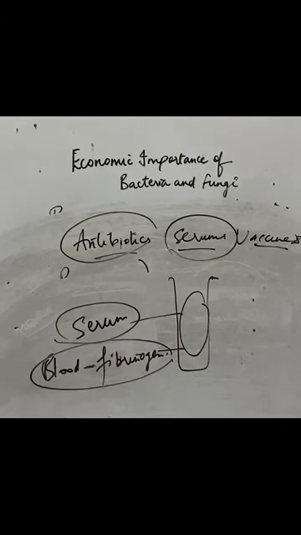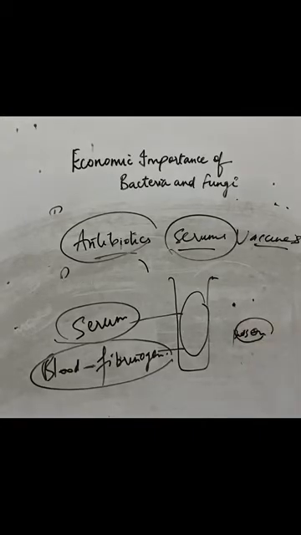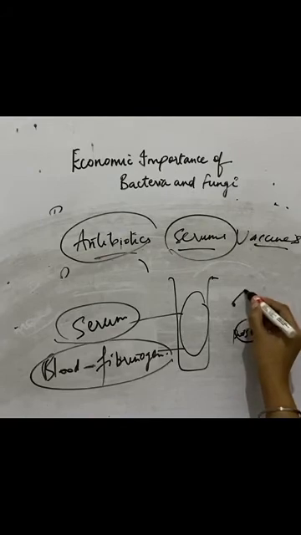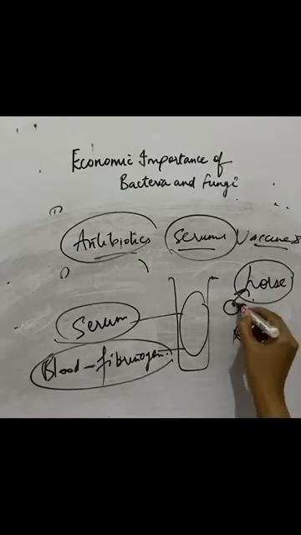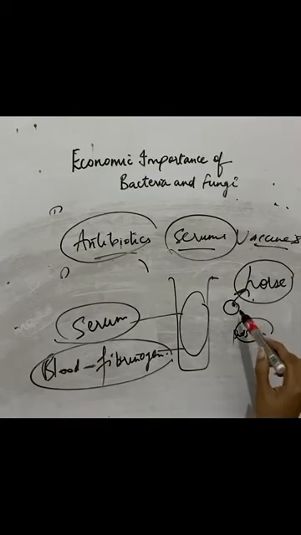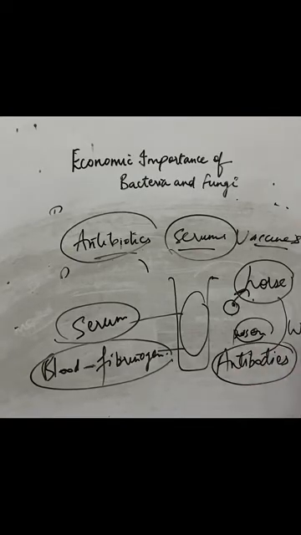So what happens is that a harmful material is selected. For example, poison of a snake is collected. A very little quantity of that poison is injected in the body of a horse. The blood of the horse will try to kill this toxin. Toxin is a harmful substance. It will try to kill this toxin, and its blood will produce antibodies. When our body cures us naturally, it forms antibodies. The WBCs of the blood form antibodies.